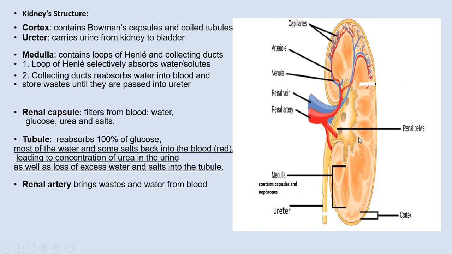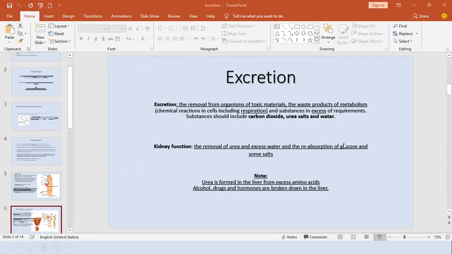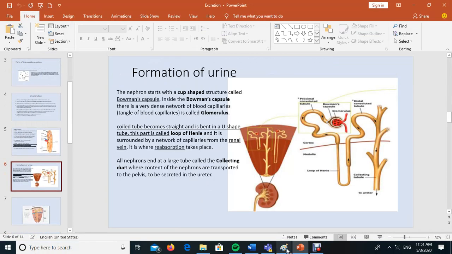Okay, the kidney is made up of small tubes. They are called tubules or nephrons, where filtration happens. If we get a closer look, these are tubules. Now you have to know something.